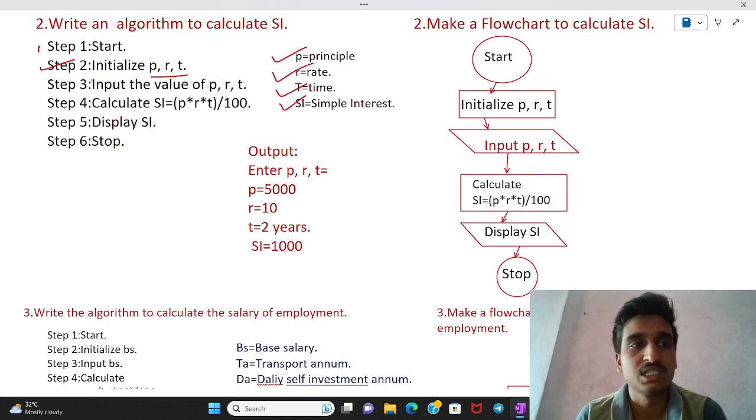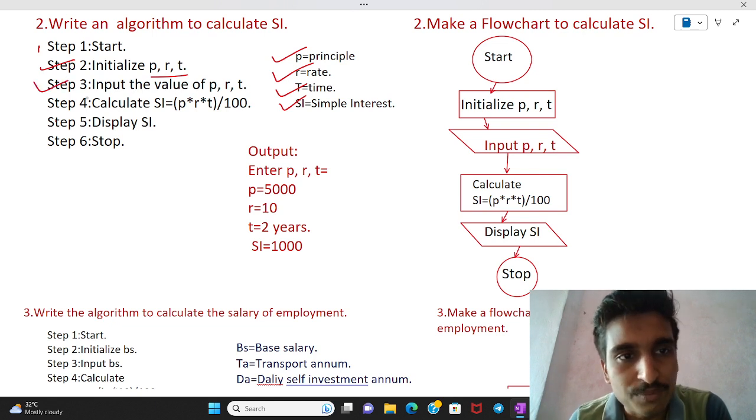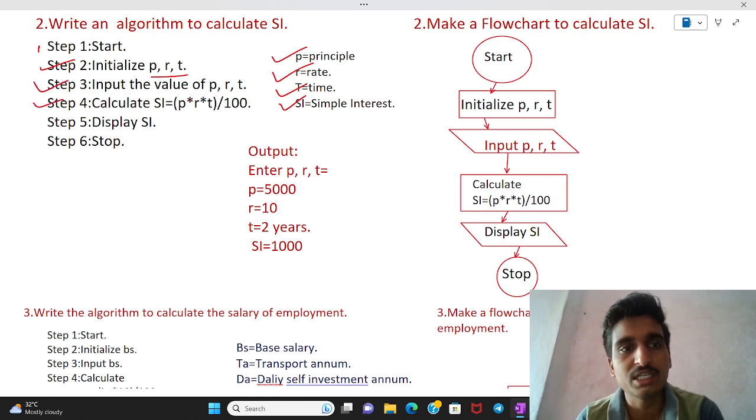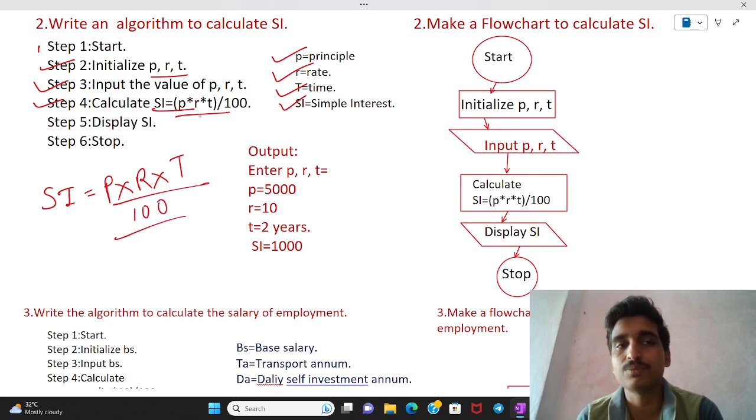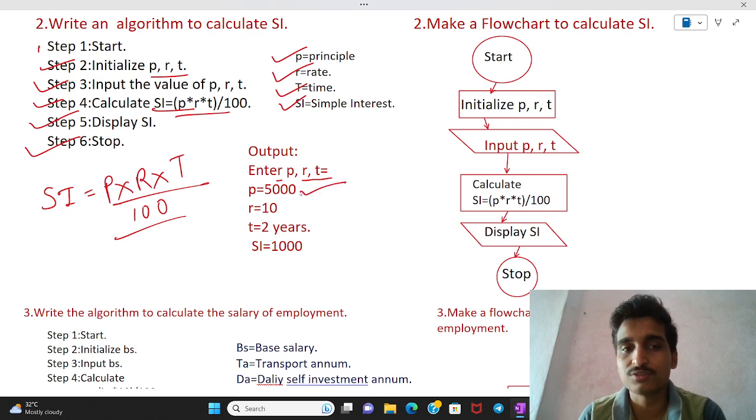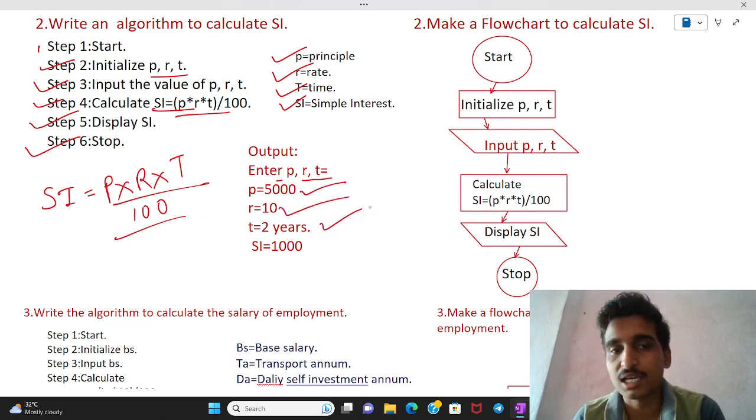SI is simple interest. Then input the value of P, R, T, then calculate SI equals P into R into T. What do you know? Simple interest equals P into R into T by 100. Then display SI and then step 6 is stop. Suppose any user enters principal equal to 5000, rate equal to 10 and time equal to 2, then SI equals 1000.